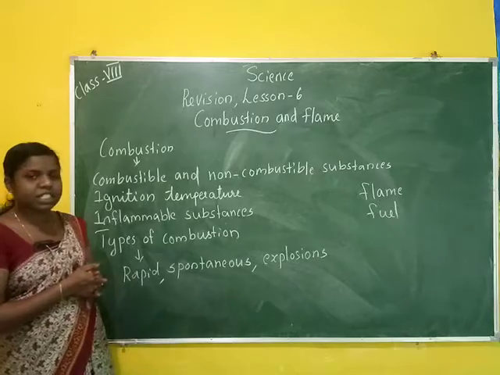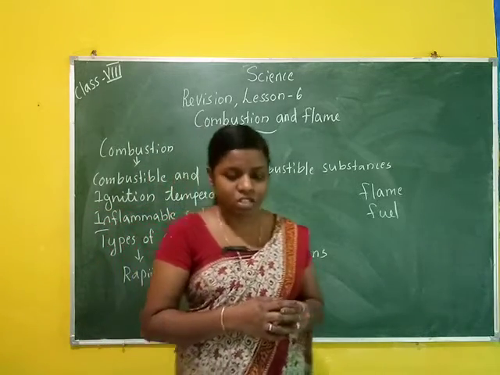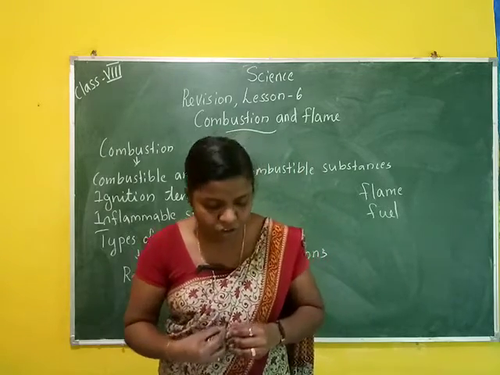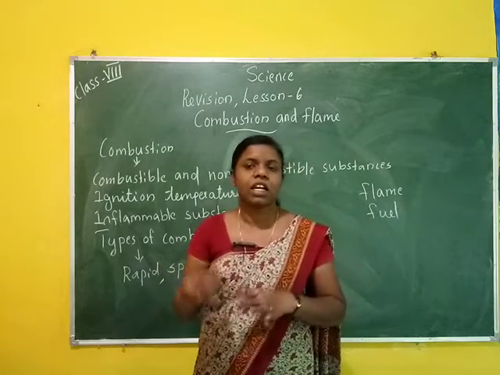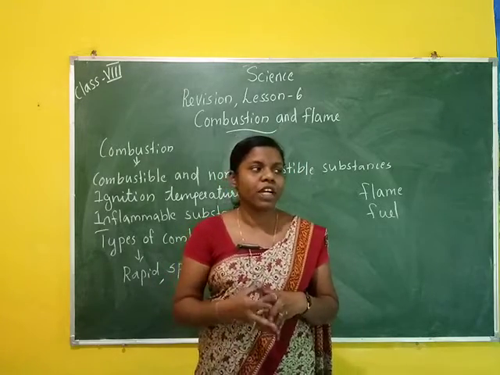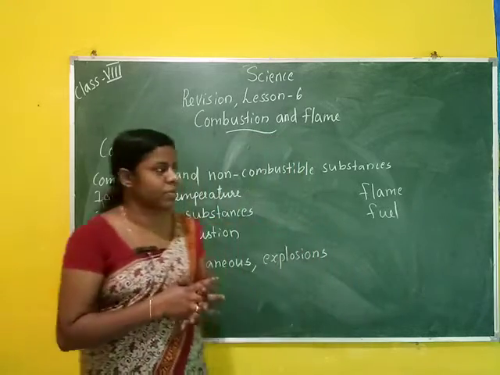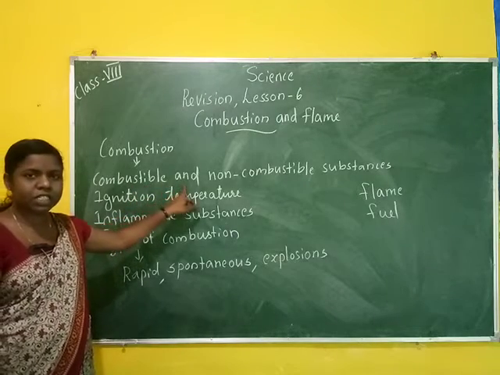First is combustion. What is combustion? Combustion means a chemical process in which a substance reacts with oxygen to give off heat. That means any substance that reacts with oxygen to give off heat is called combustion. There are 2 types of substances, combustible and non-combustible.